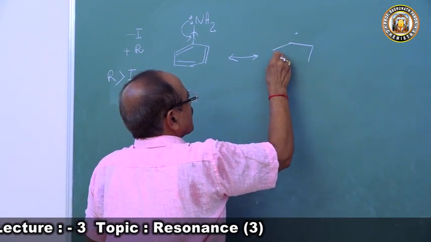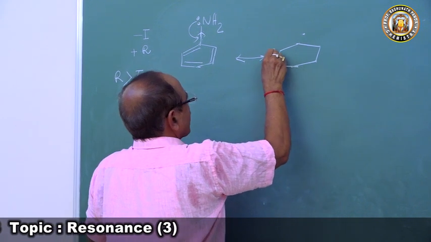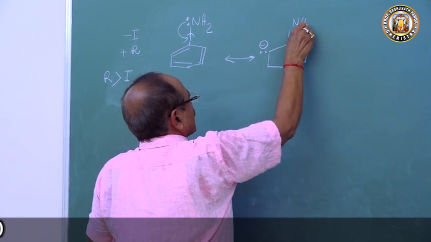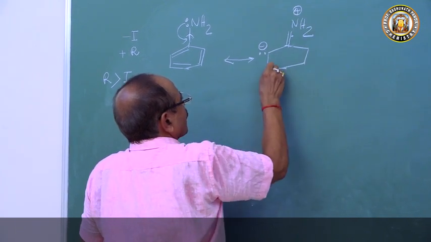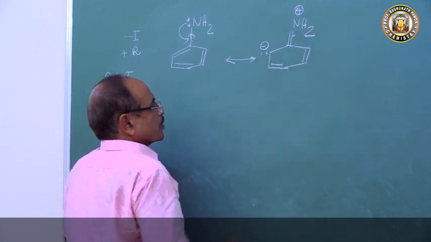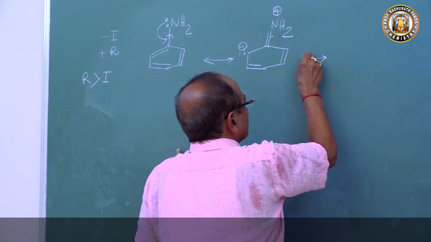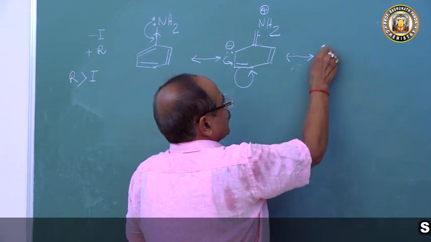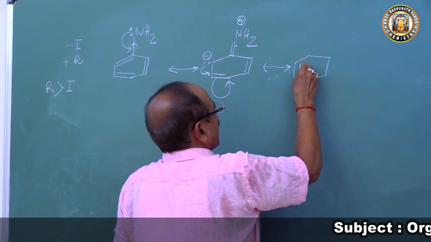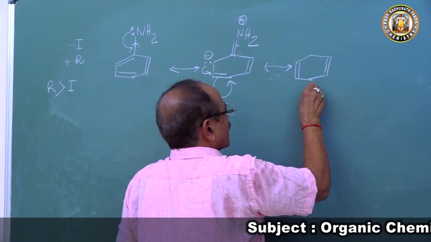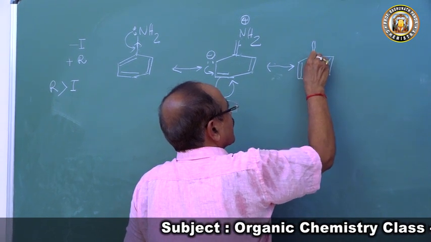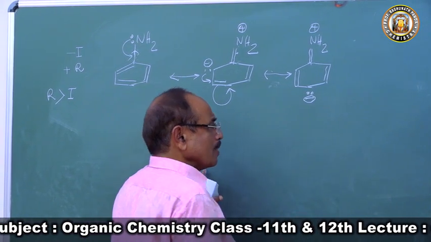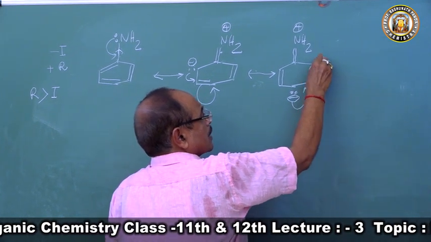We will get a structure like this. The pair of electrons will come here, just like phenol. The resonating structures of aniline are just like phenol, and you have the negative charge here and the positive charge there. Now again, this lone pair of electrons will delocalize and come to the para position. So we get another structure for aniline with two double bonds here and a negative charge at the para position, and nitrogen with a double bond to the carbon atom of the benzene nucleus.